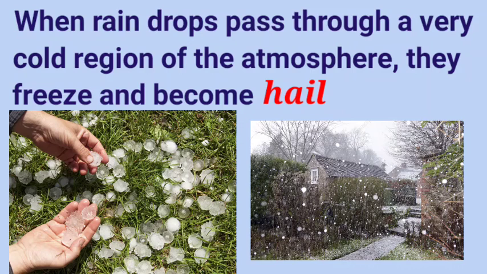When raindrops pass through a very cold region of the atmosphere, they freeze and become hail. Have you heard of Alipalam? This hail is Alipalam, and this happens when rain passes through the cold region.